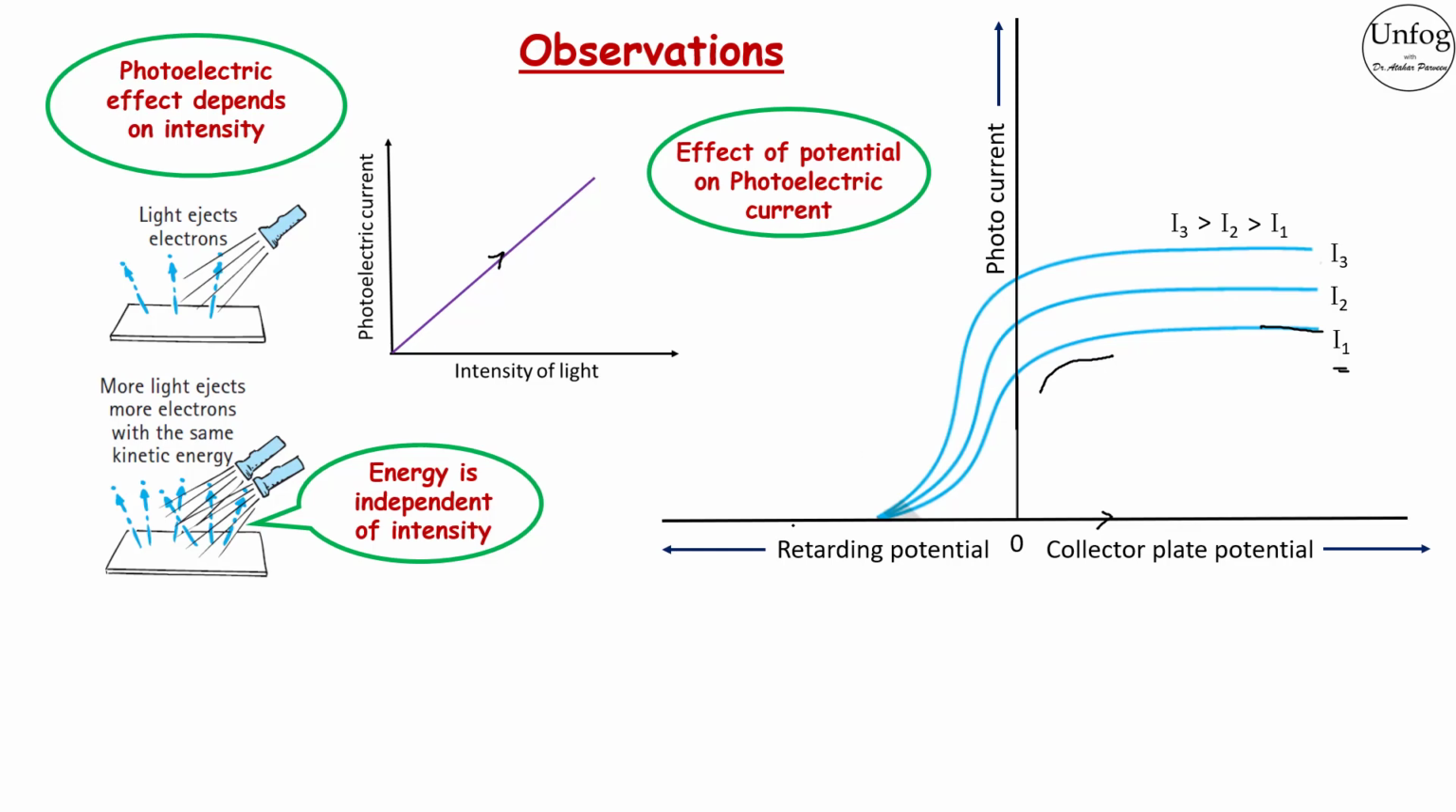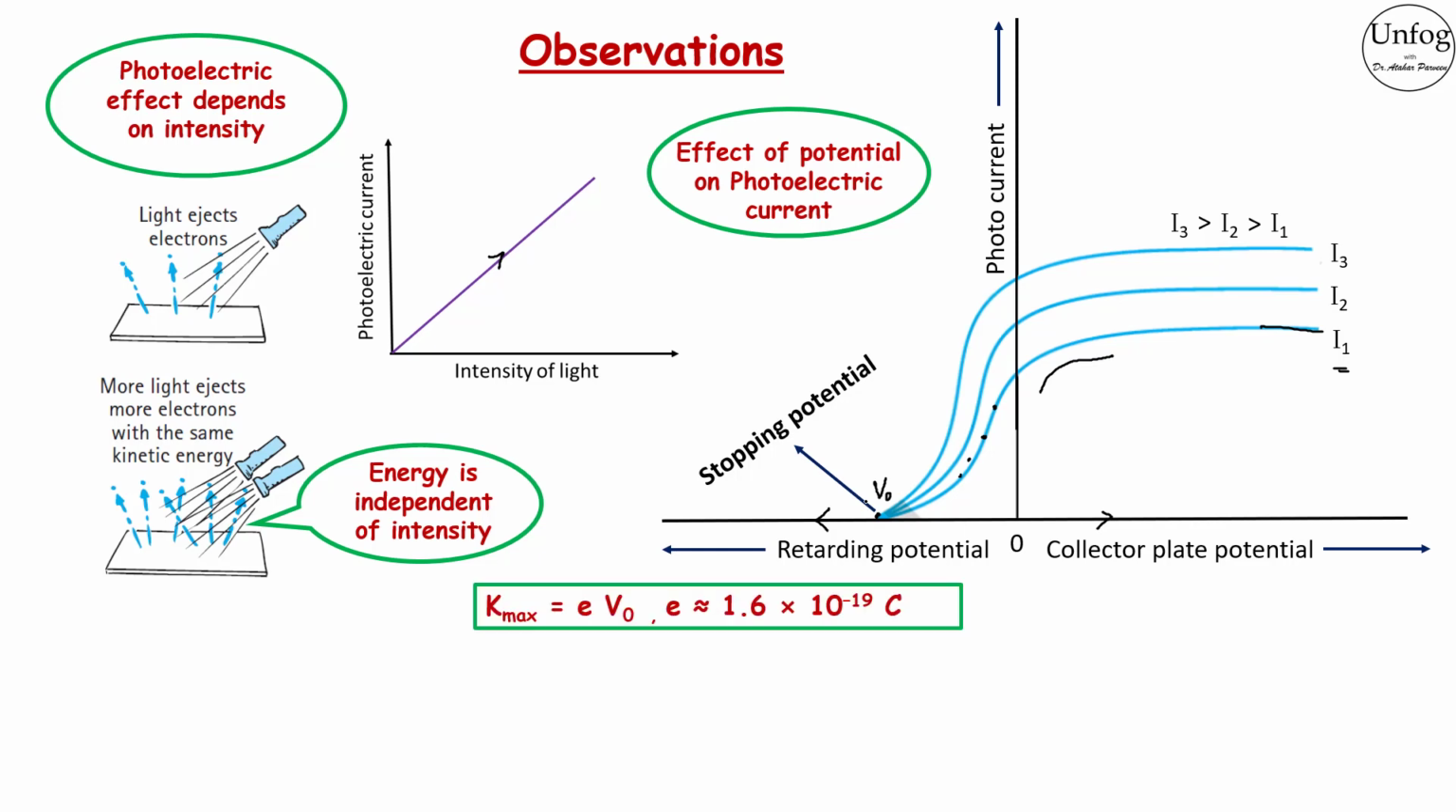Now, if you reverse the polarity, or apply a negative potential, or retarding potential, to plate A with respect to the emitter plate C and increase the negative potential slowly, then electrons are repelled. Then the photoelectric current is found to decrease rapidly and the current will become zero at a certain negative potential V0. This V0 at which current becomes zero is called the cutoff or stopping potential. The stopping potential V0 is sufficient to repel even the most energetic photoelectrons with the maximum kinetic energy. Kmax is equal to e times V0, where e is the charge of the electron.